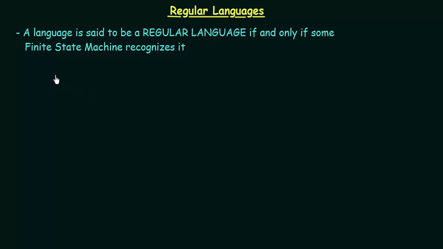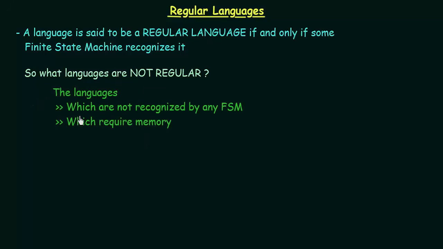Okay, so if we know what regular languages are, the next question that arises is, what languages are not regular? The languages that are not regular are the languages which are not recognized by any FSM and which require memory.